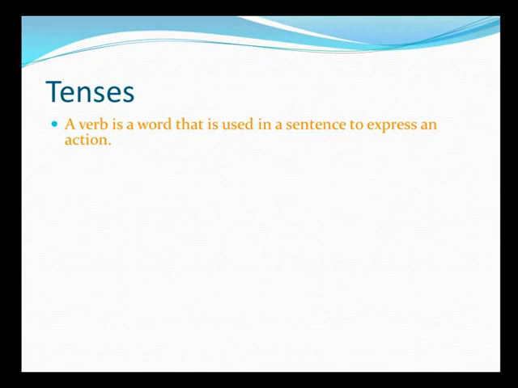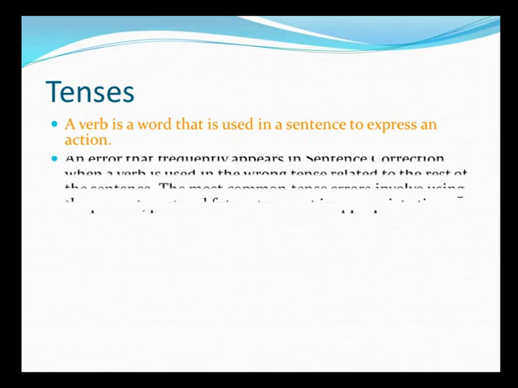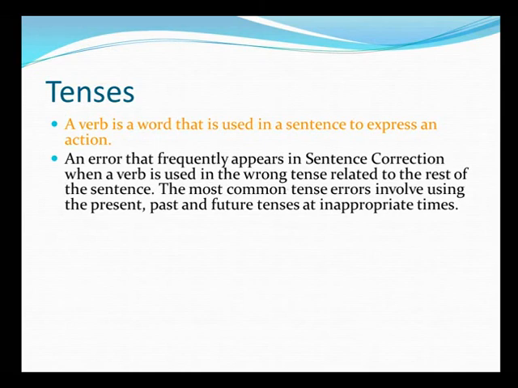A verb is a word that is used in a sentence to express an action. An error that frequently appears in the sentence correction section is when a verb is used in the wrong tense related to the rest of the sentence. The most common tense errors involve using the present, past and future tenses at inappropriate times. As we've already discussed, the role of tense is basically to indicate time.